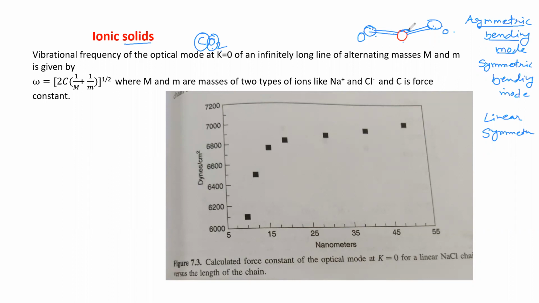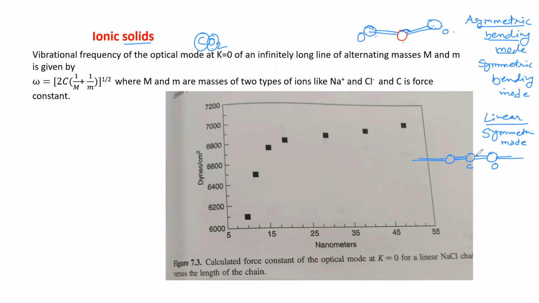Okay, so some kind of angle between these two. So that is bend mode. But in linear symmetric mode and antisymmetric mode, this carbon and then oxygen will have vibrations symmetric in one line. That's why it is called linear symmetric mode. Okay, a single line will be there like the previous one. We have seen the atoms, they are vibrating on the same line, right? So this will be linear symmetric mode.